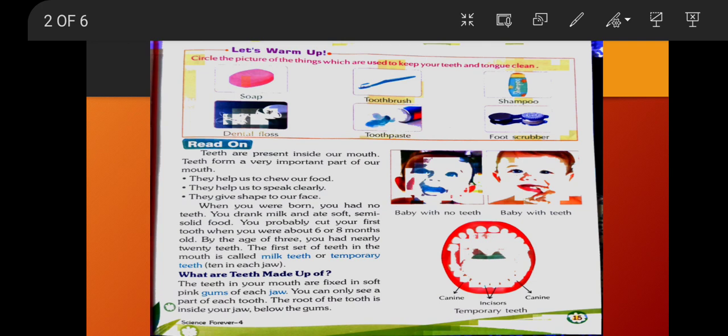Here you see all the teeth are fixed in the soft pink gums of each jaw, but we see only a part of each tooth. The root of the tooth is inside our jaw, below the gums.